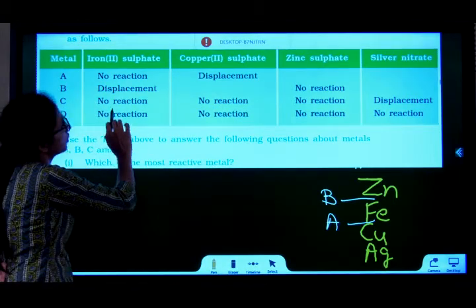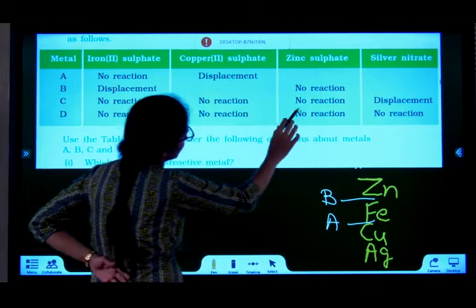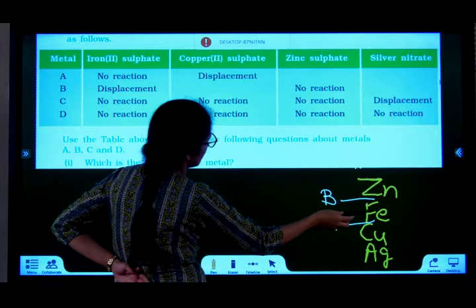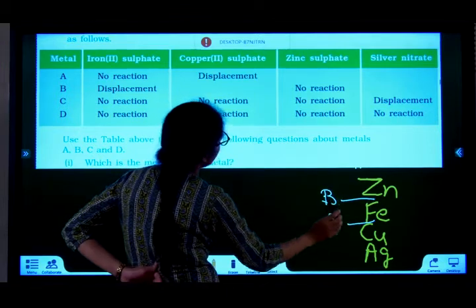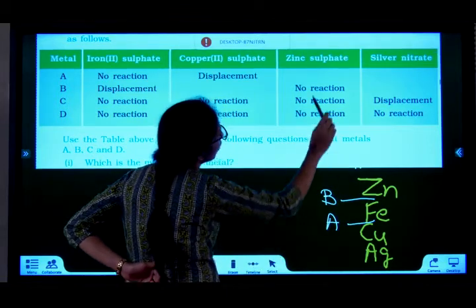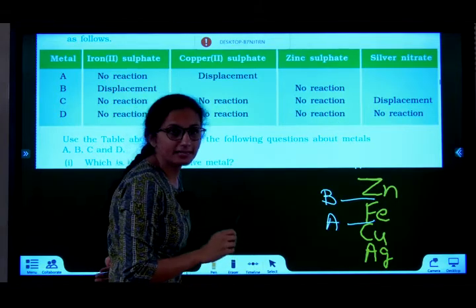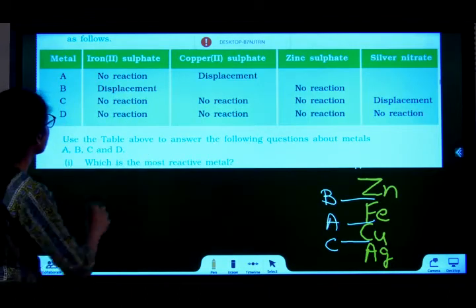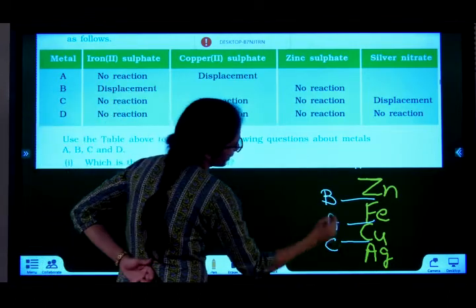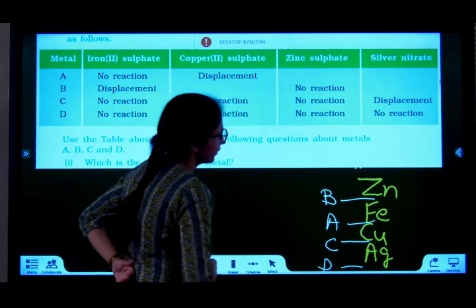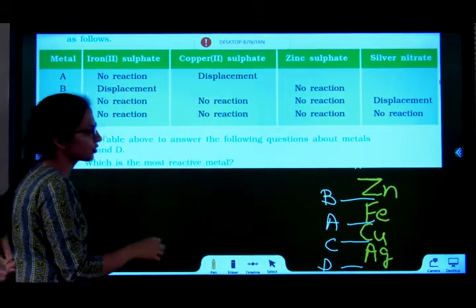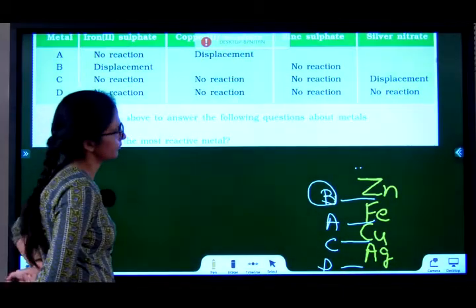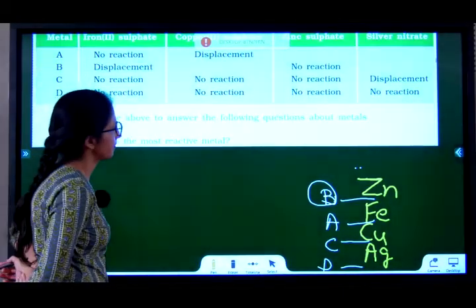C, no reaction, no reaction, no reaction. So it does not react with iron, so it can't be here. It does not react with copper, so it can't be above copper. It does not react with zinc, so it's not above zinc also. But it displaces silver. So C lies here. D shows absolutely no reaction with anybody, so it has to be below all of them, somewhere over here. Which is the most reactive metal? B, obviously. So B is the most reactive metal.